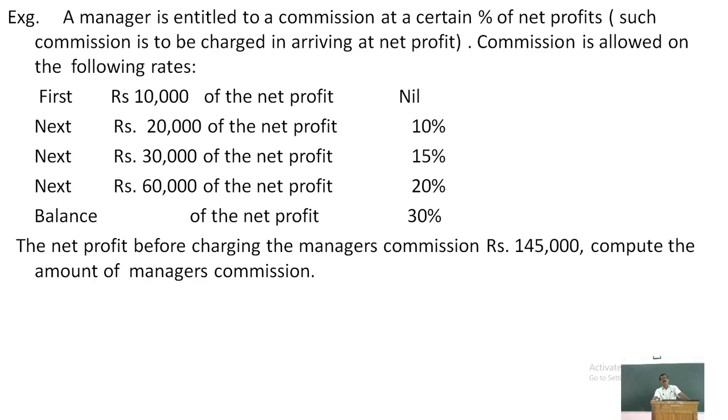On the first 10,000 of the net profit, no commission is given. On the next 20,000 of the net profit, 10% commission is allowed. And on the next 30,000 of the net profit, 15% commission is allowed. And on the next 60,000 of the net profit, 20% commission is given, and on the balance of the net profit, 30% commission is given.